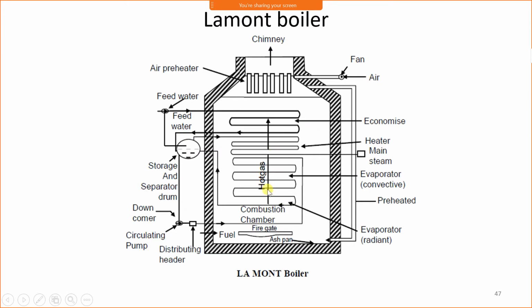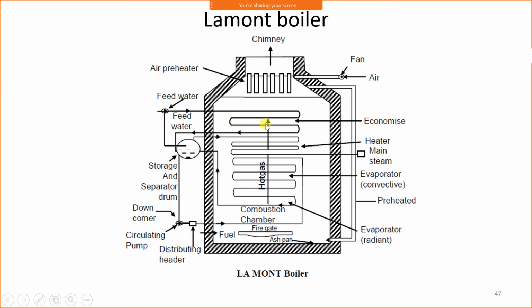First we will see the Lamont boiler. Now, the Lamont boiler is a high pressure water tube boiler. It is a vertical high pressure water tube boiler. Here, first I will explain the water cycle. First, water from the hot well, through the feed pump, is supplied to the economizer.